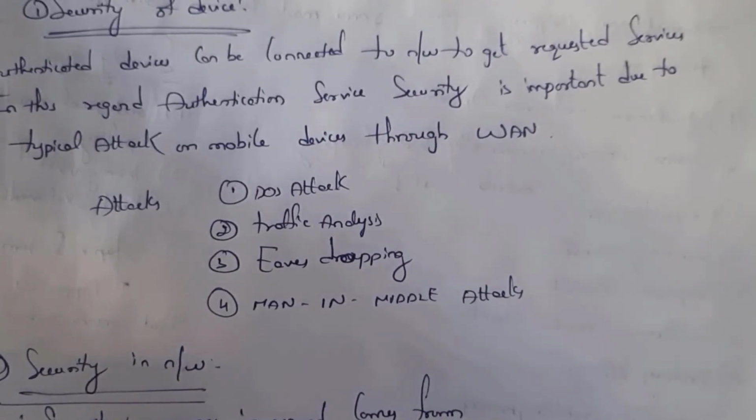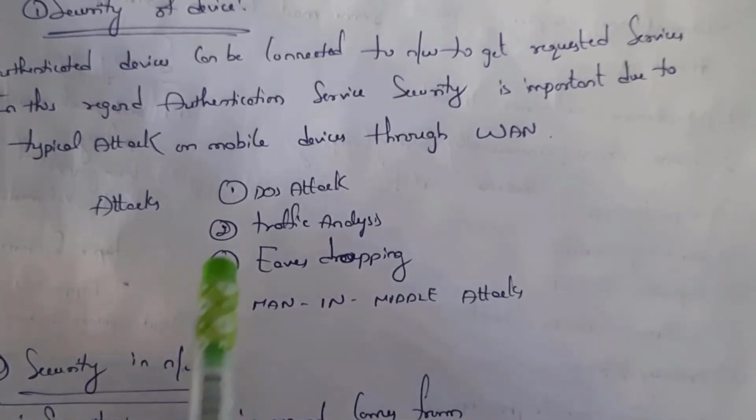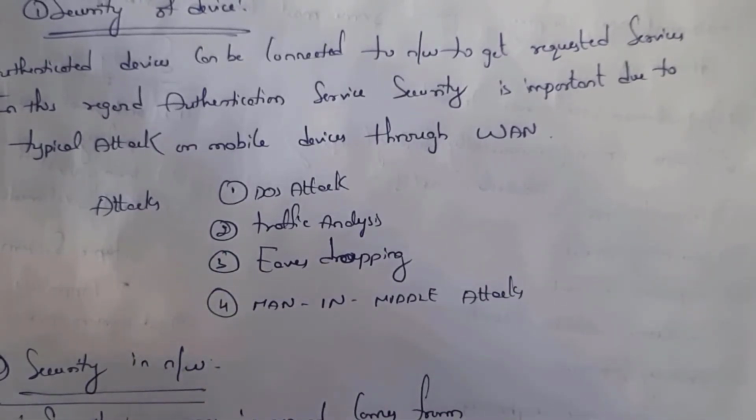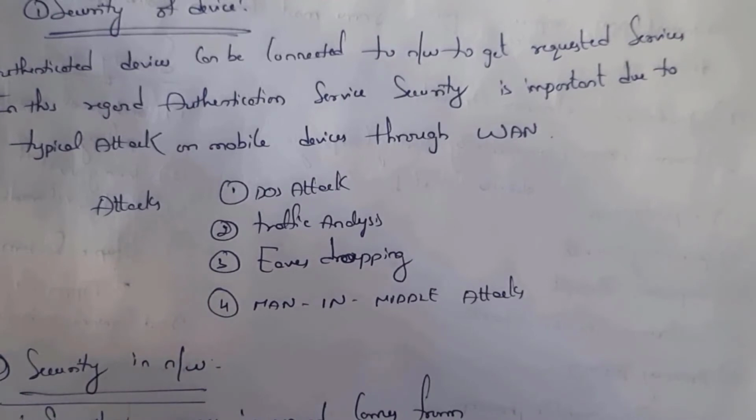First one is DOS attack. DOS stands for denial of service attack. And next one is traffic analysis. See, in traffic analysis, the hacker does not access your information, but he just watches what you are doing. Third one is eavesdropping technique. By using the eavesdropping technique, a hacker can easily gain all the information. Fourth one is man in the middle attack. It is the same as traffic analysis. In a man in the middle attack, the attacker watches what people are doing.